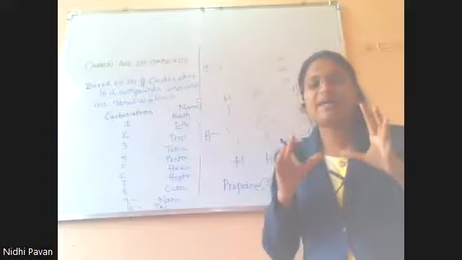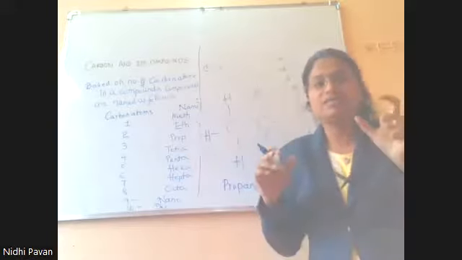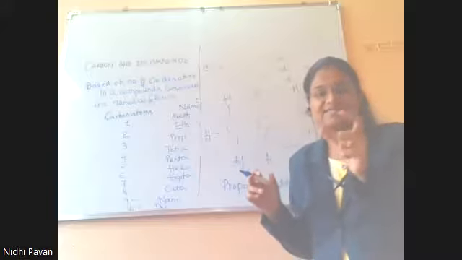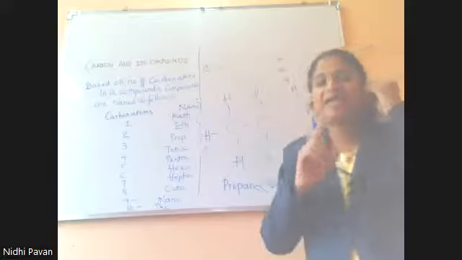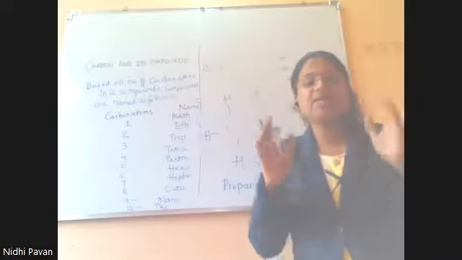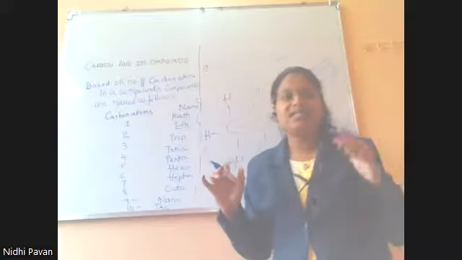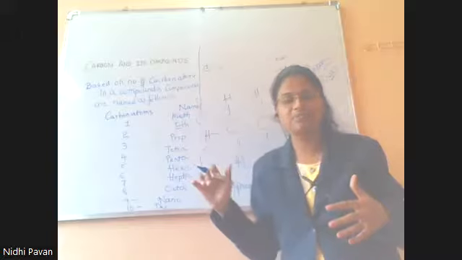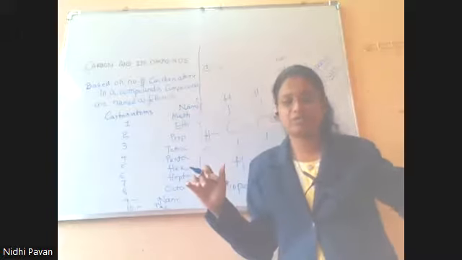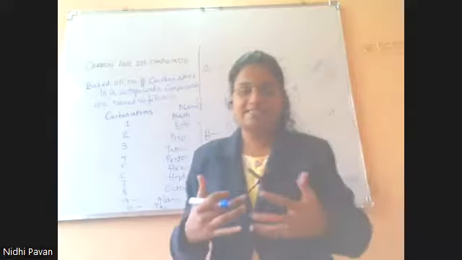When they are linked by a single bond, or when they are saturated compounds, the suffix, meaning the last word, will be ane. So this is about the naming of carbon compounds depending on the number of carbon atoms as well as if they are saturated. Let us learn about unsaturated compounds in the next session.